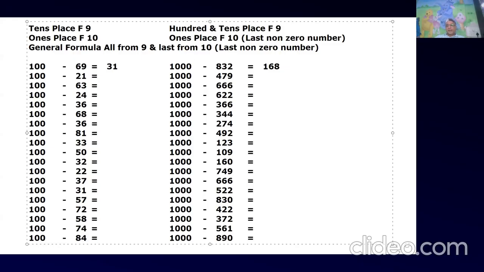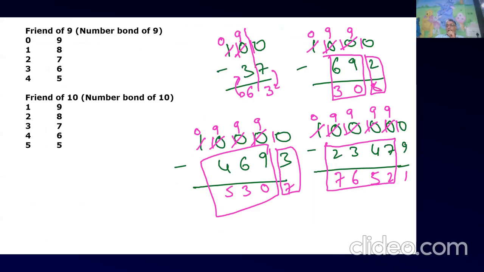I'll tell you. Okay, listen very carefully what I'm going to explain to you. Why I'm saying all from 9, last from 10. I'll explain you the logic. We already explained, but I'll explain one more time. Suppose you have to do the number bond of say 1000. I'll start with a very small number, right? Number bond of 1000, right?